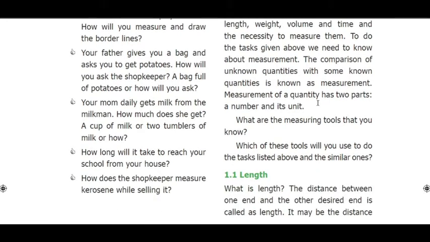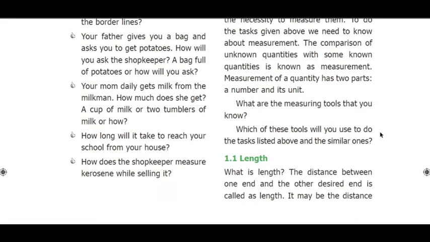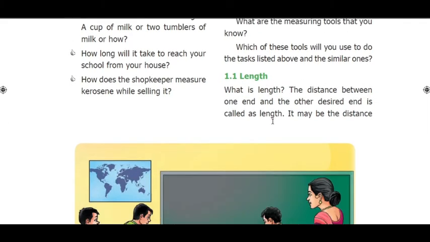Before that, what is meant by measurement? The comparison of unknown quantities with some known quantities is known as measurement. Measurement has two parts. One is the number and the other is the unit. If we say 3 kilograms of tomatoes, 3 is the number and kilogram is the unit. Do you understand? Let us move into length.